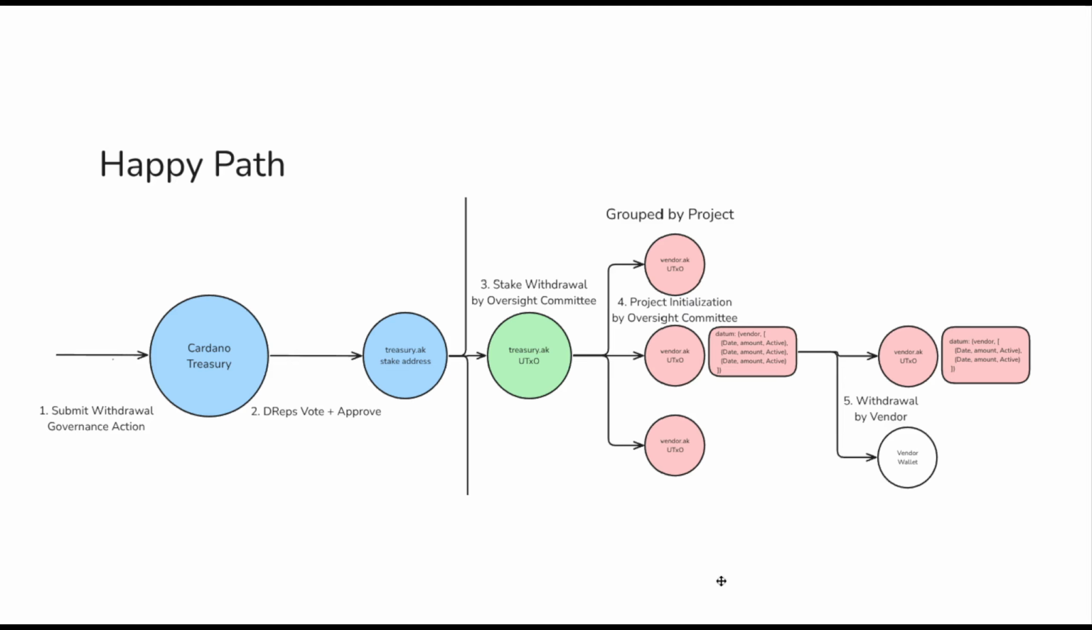On this happy path, there are two other things that this kind of oversight committee might be able to do. One of them is an administrative thing where they can reorganize the UTXOs. They can, for example, group them by different purposes, as long as the funds in are equal to the funds out, they can reorganize those as they see fit.